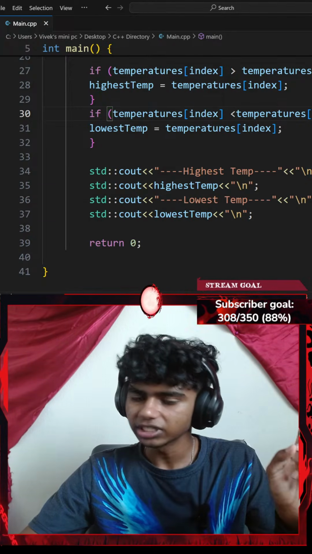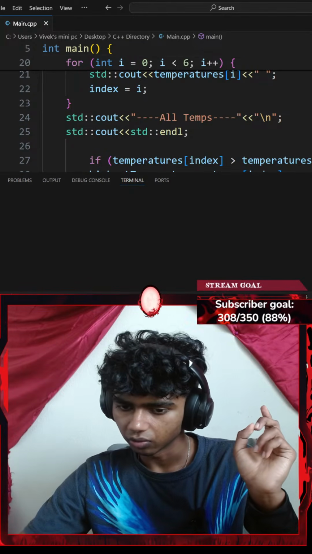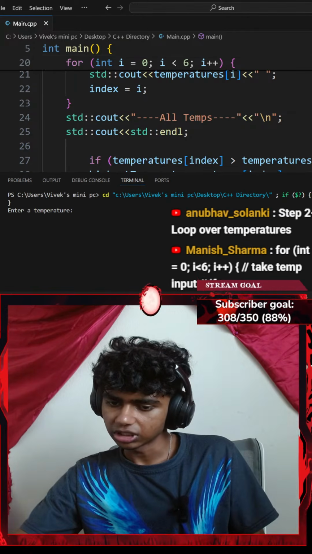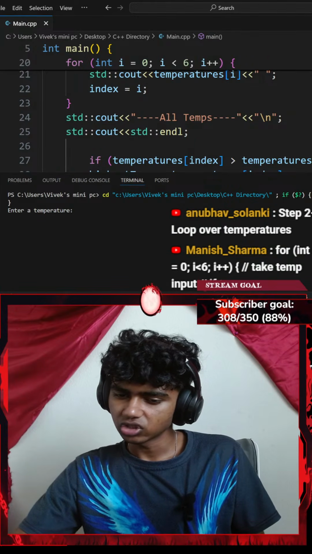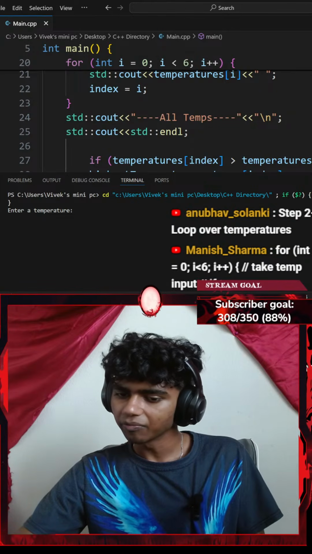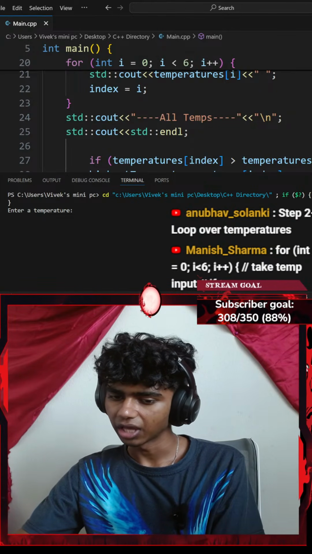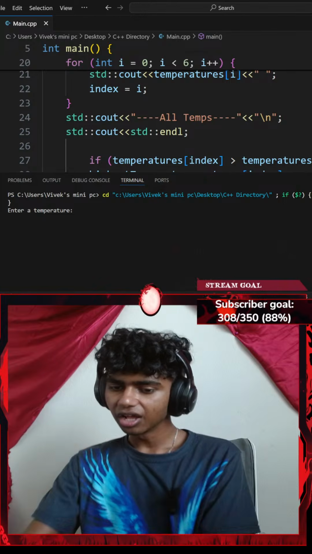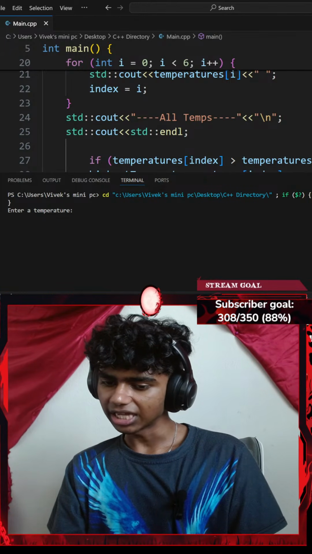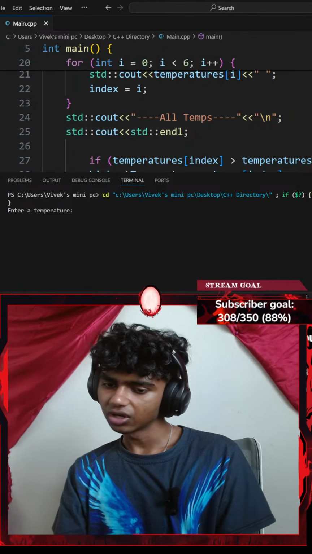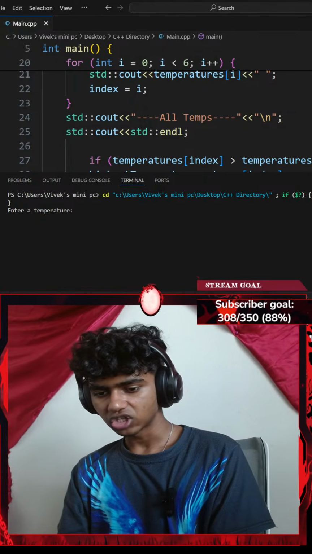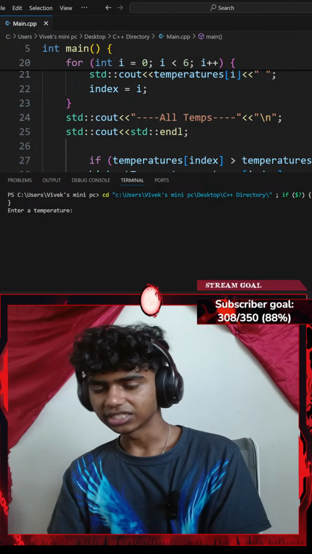Step 2, loop over temperatures. Okay, I did loop over for every integer I. Okay, take temperature input, then highest temperature equals temperature. If temperature is less than lowest temperature, lowest temperature equals temp. Try doing this in a single loop and you will pass this easily. I see. Step 3, inside loop, compare if your current temp, example temperature at index of I, is greater than highest temperature. If true, update the highest temperature.